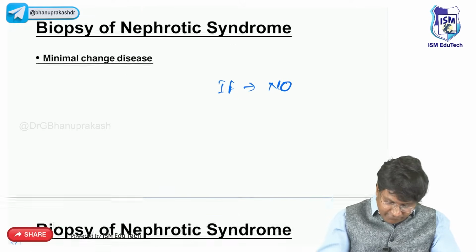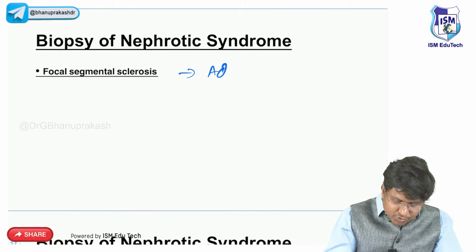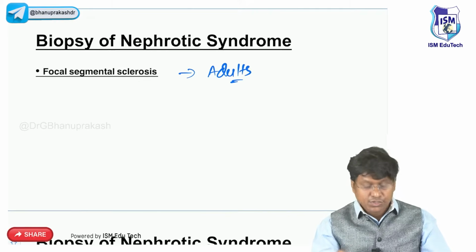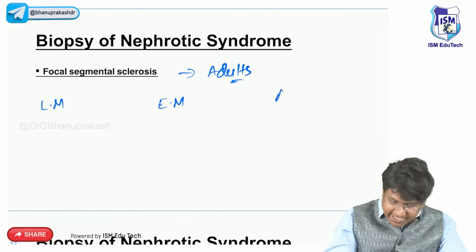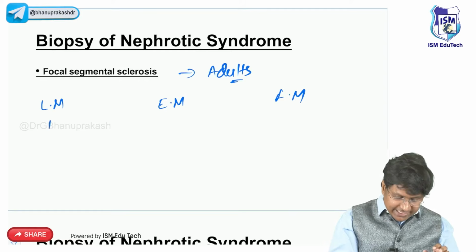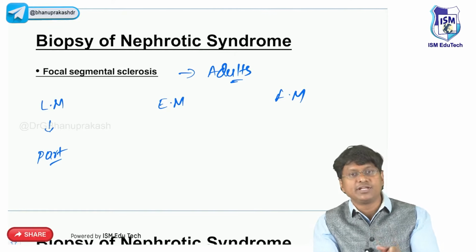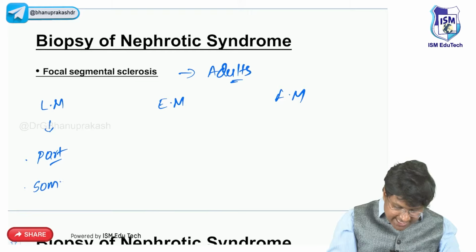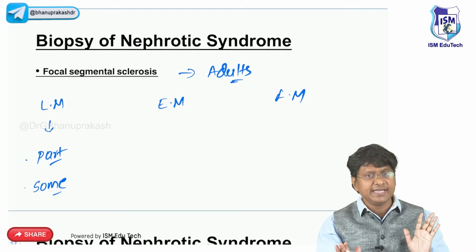Then focal segmental glomerulosclerosis. Focal segmental glomerulosclerosis is the most common form of nephrotic syndrome in adults. So you should know light microscopy, electron microscopy and fluorescent microscopy. Light microscopy will show you that it is not the entire glomerulus, it is part of the glomerulus which is involved, right? It is only some segments of the glomerulus which are being involved in light microscopy.